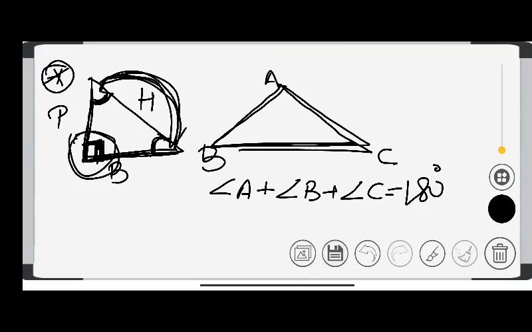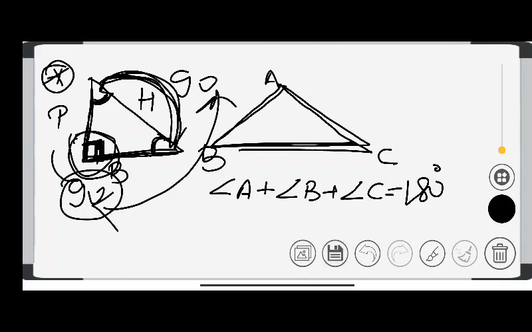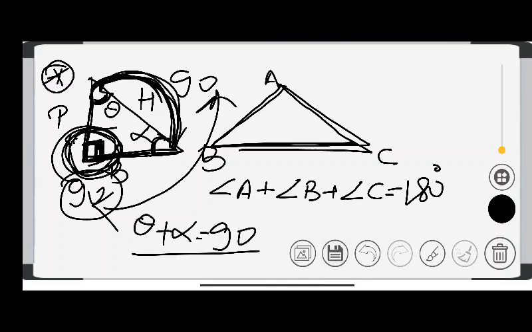The other two together will make 90 degree, since 90 plus 90 is 180. This angle is already given as 90 degree. So the sum of both the other angles, if one is theta and the other is alpha, is that theta plus alpha is equal to 90 degree. Do you understand what I am saying?